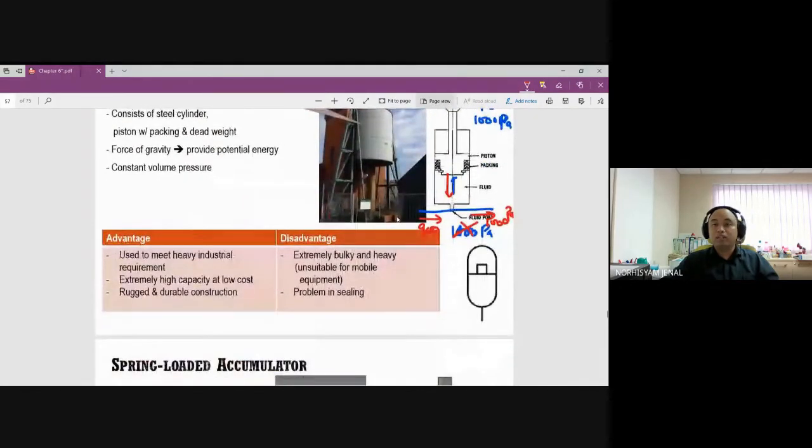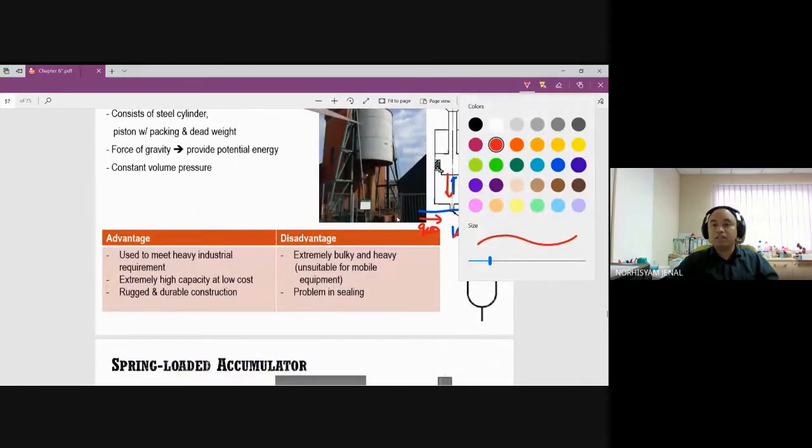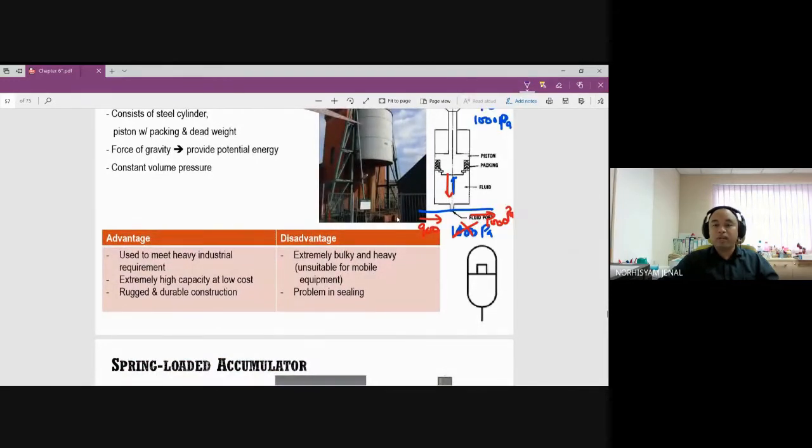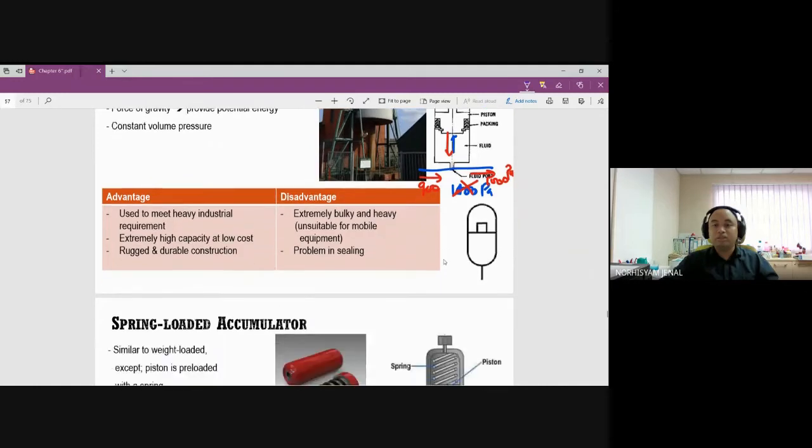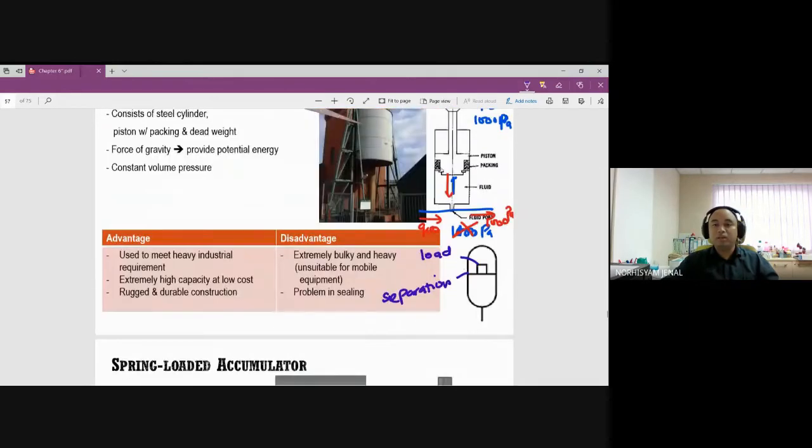If you want to check the schematic diagram or the symbol for this one, we have a capsule symbol here. This box represents the load and this line represents that we have a piston over here. This represents the load, and this represents the separation. So the load is on top of the liquid, which means the load and the liquid will not be mixing together.